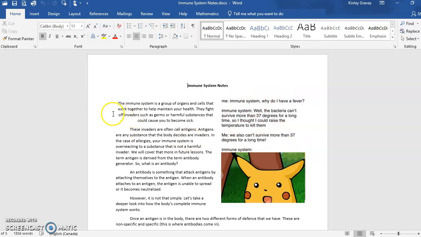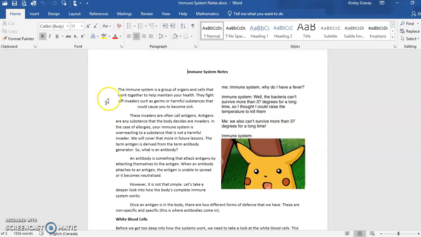Anyways, so we'll start looking at the immune system. So our immune system is a group of organs and cells that work together to help maintain your health, fighting off invaders, such as germs or harmful substances that could cause you to become sick. So invaders are often called antigens. Antigens are any substance that the body decides are an invader. In case of allergies, your immune system is overreacting to a substance that is not a harmful invader, but we're going to talk about that later on.